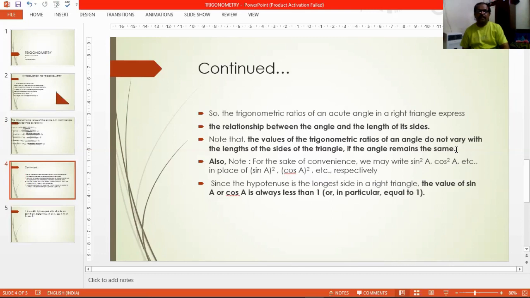And the last point, we can note that since the hypotenuse is the longest side in a right angle triangle, the value of sine A or cos A is always less than or, in particular, equal to 1. So it is never greater than 1. So students, these concepts are very important while solving examples. In the next class, we will solve examples on this. Thank you very much.